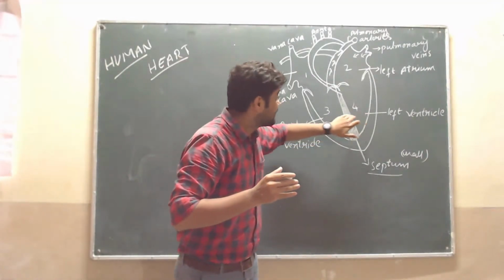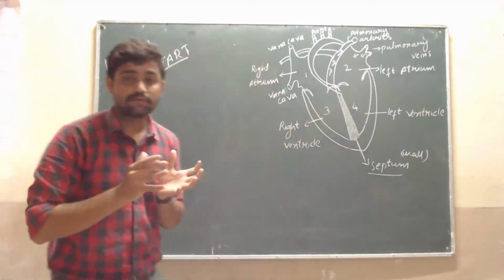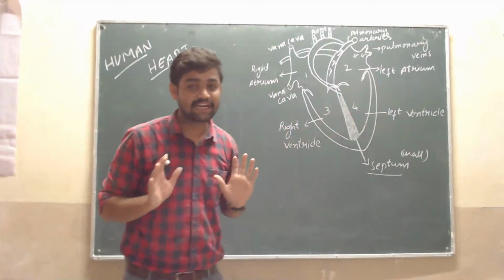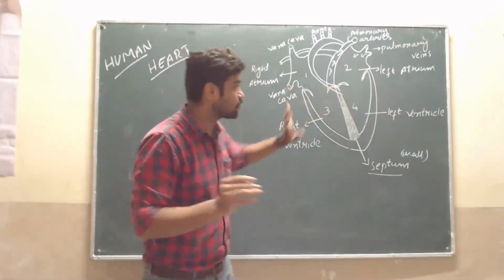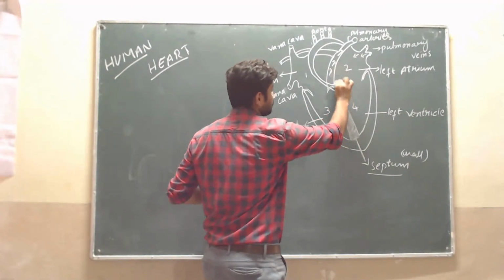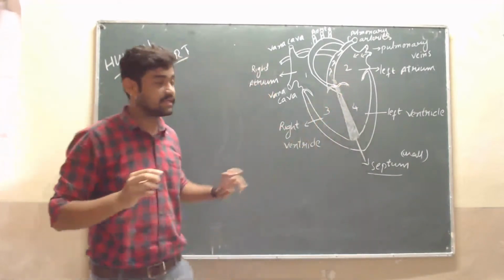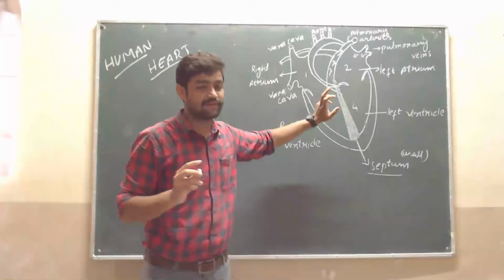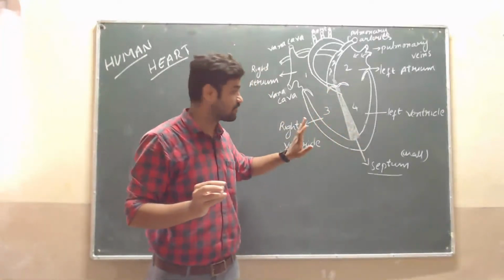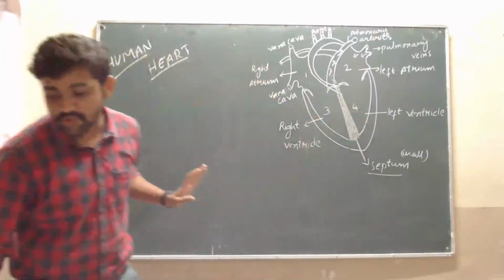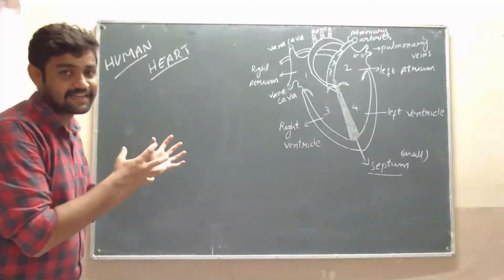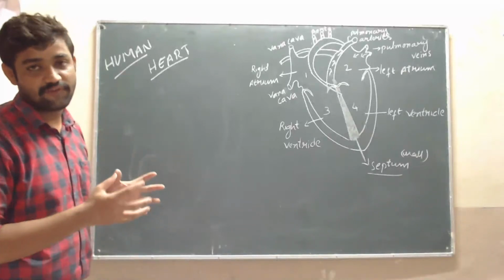It is so simple. This septum is a wall-like structure that helps to not mix up the substance between the right ventricle and the left ventricle.